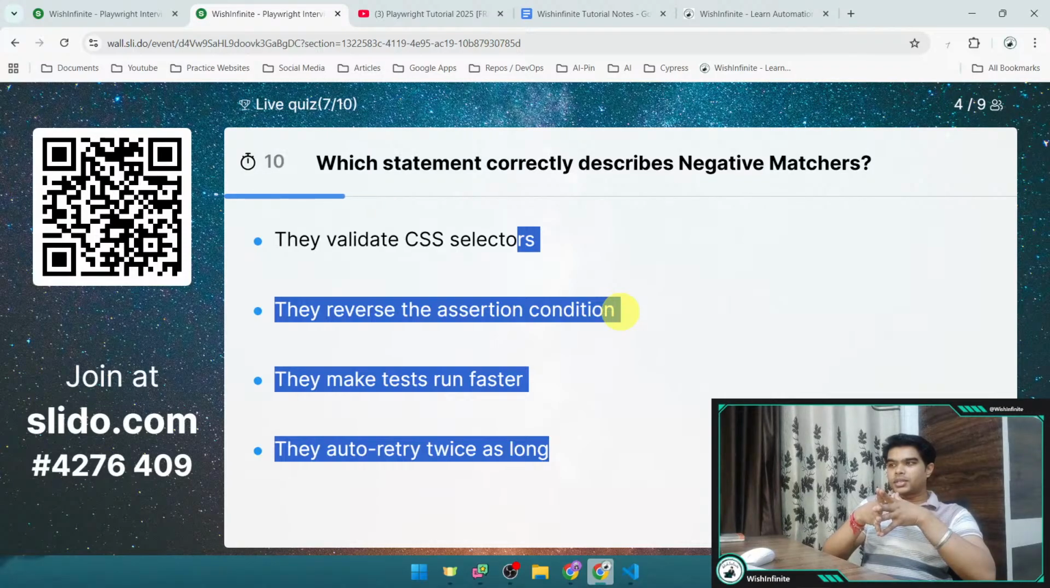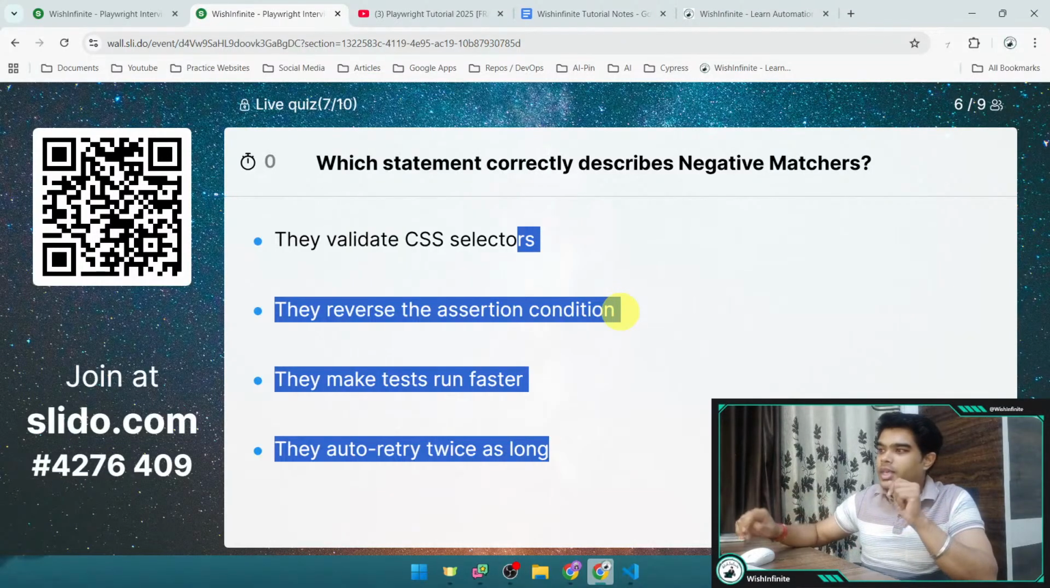4 people have given answers till now. 5. Okay. Okay. Now we can discuss